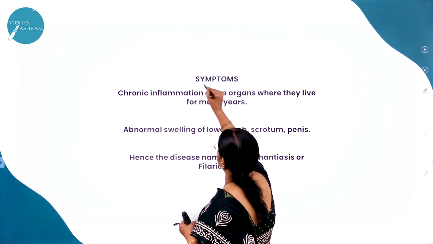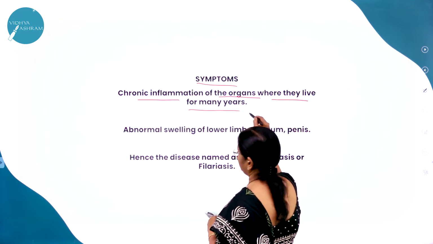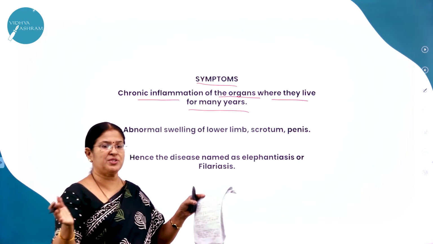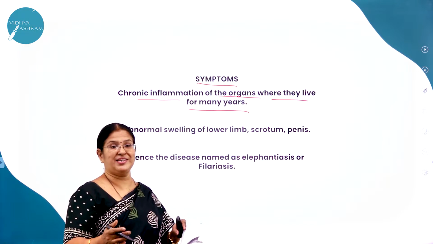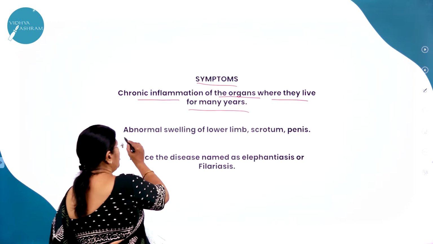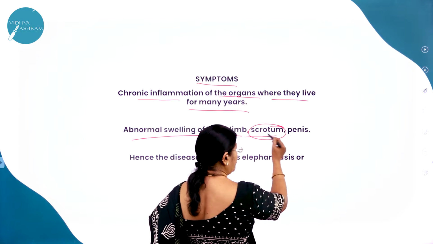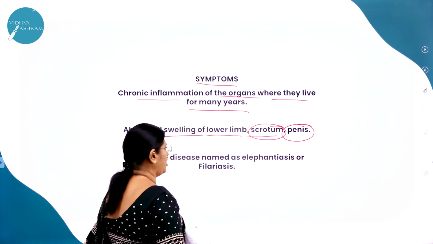Next, symptoms. What are the symptoms? Chronic inflammation of the organs where they live for many years. Inflammation means swollen. It is so much swollen that it looks like a big elephant leg, right? Hence the name, as I said, elephantiasis. Abnormal swelling of the lower limb, and sometimes the scrotum, which is a part of the reproductive system in males, and the genital organ of the male called the penis.